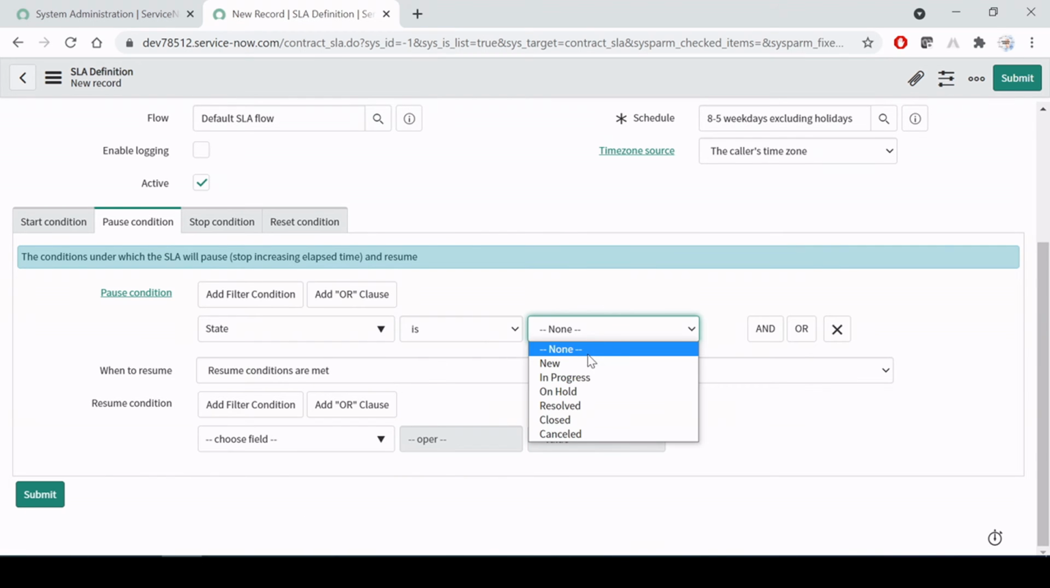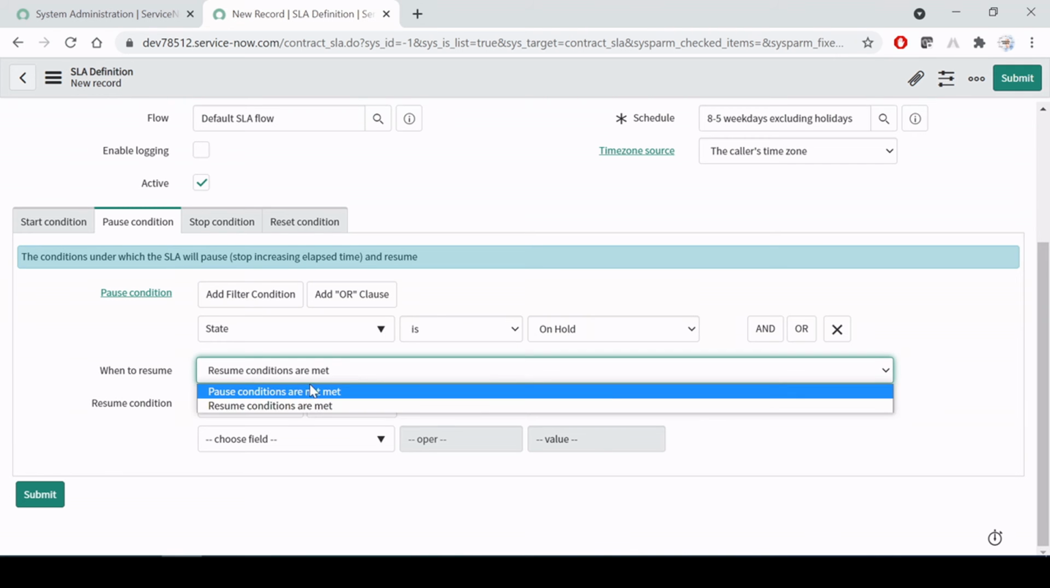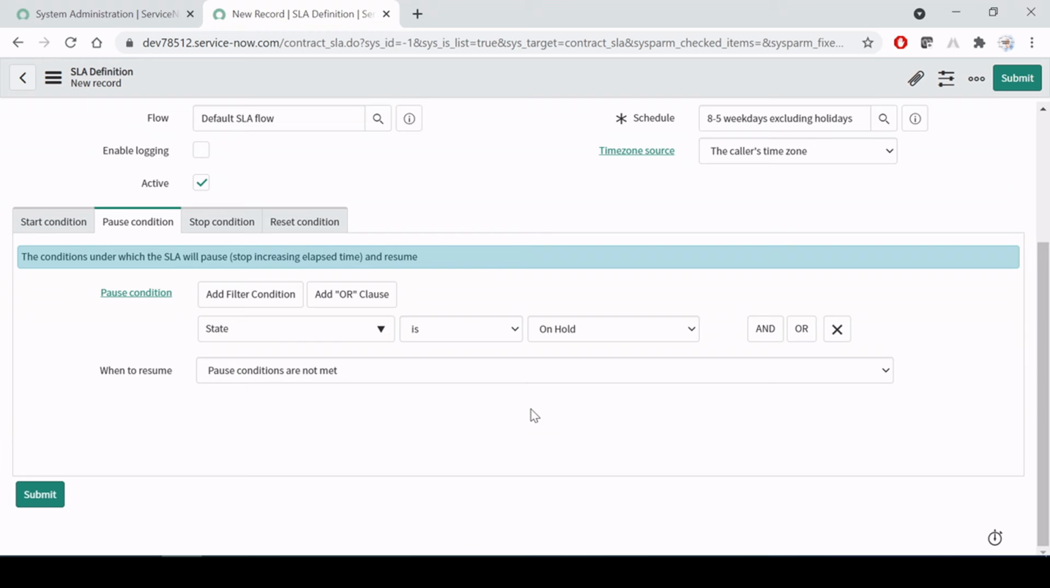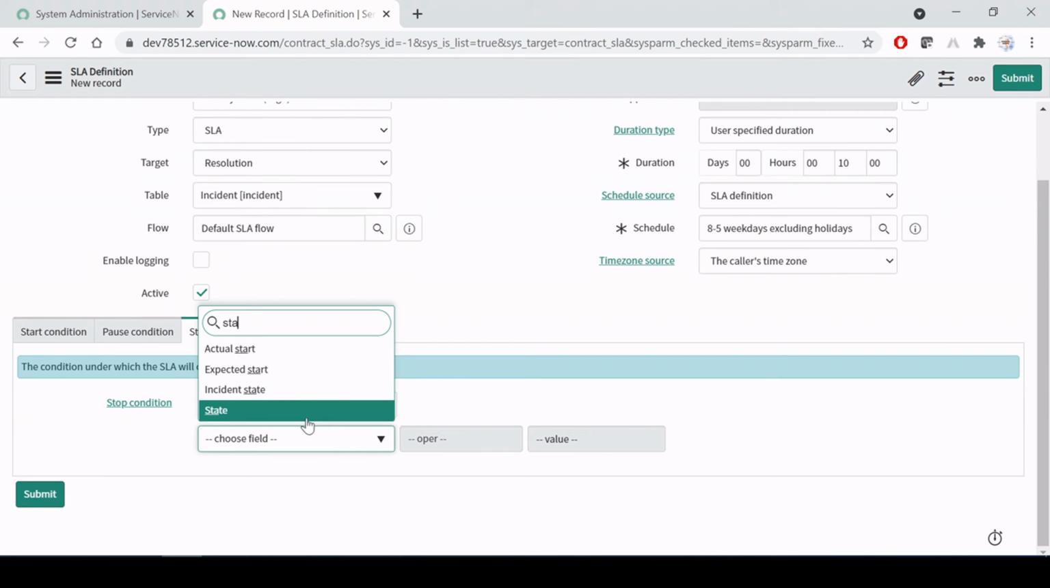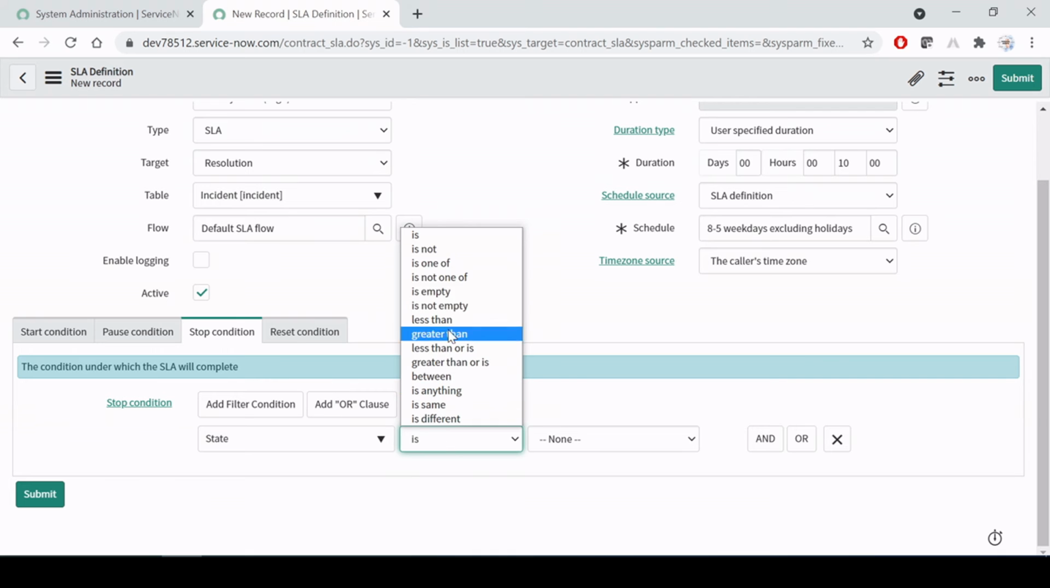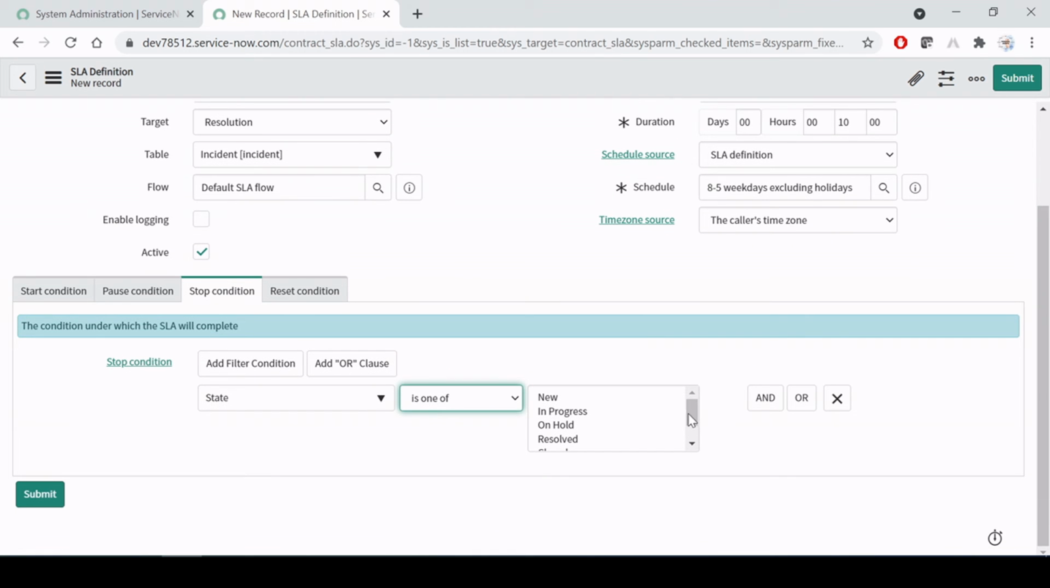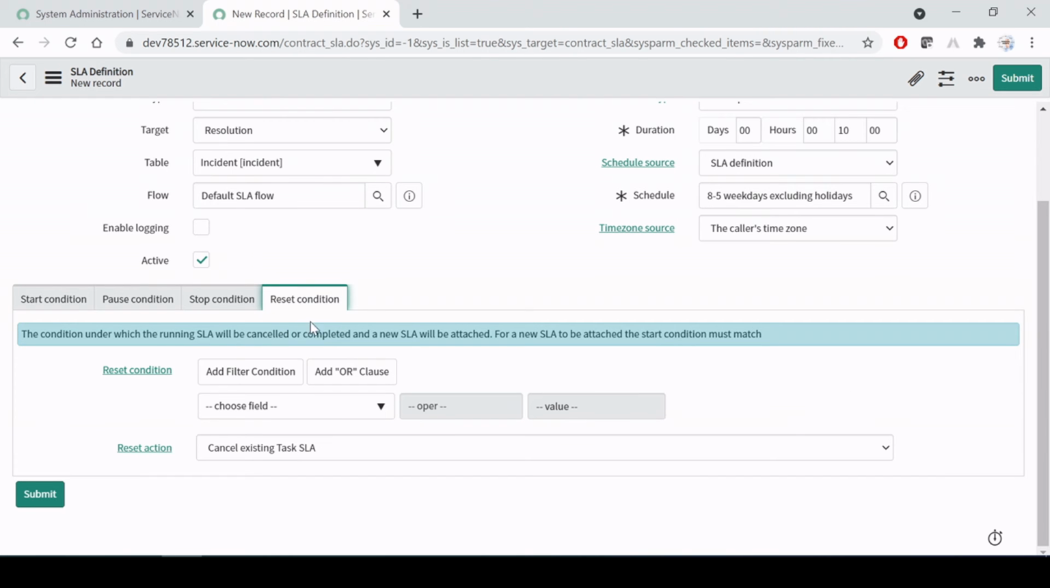Definitely, guys, you will be getting this from your client. So the state is on hold, then it should be the pause condition. The resume condition I will keep as: if the pause condition doesn't meet, then it should resume. And then the stop condition: if the ticket got resolved, closed, or cancelled, then it should stop. Fine, I'm not going to do the reset condition over here. I'm just going to save it.